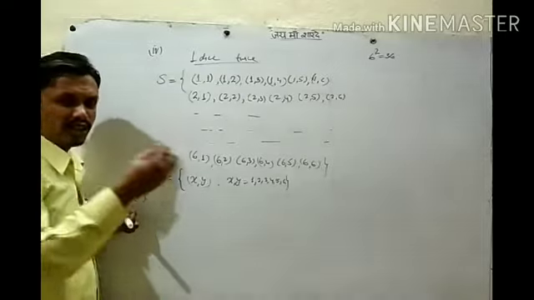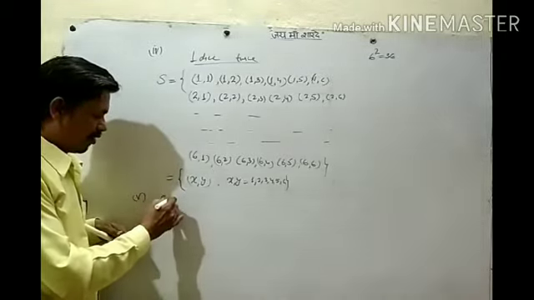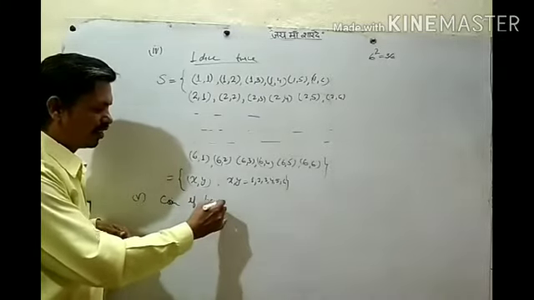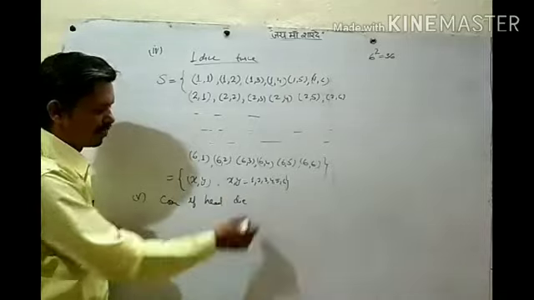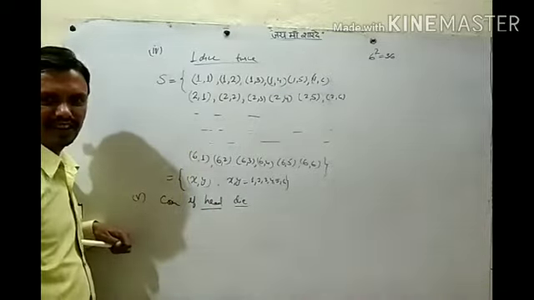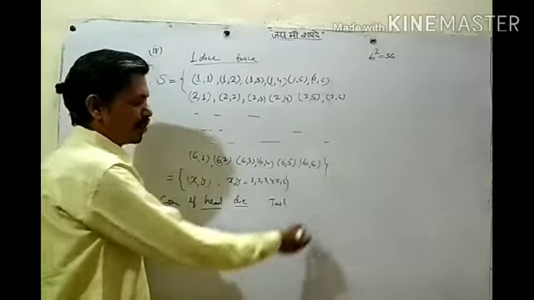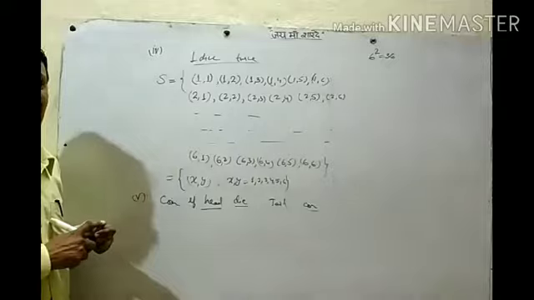We are tossing a coin. If it shows head, we have to throw a die. If we get tail, we have to throw a coin again. Okay?